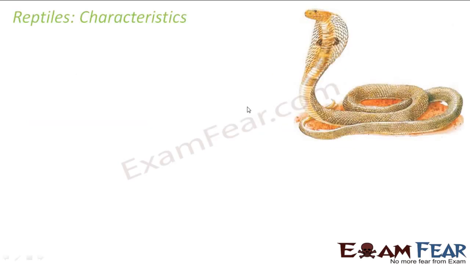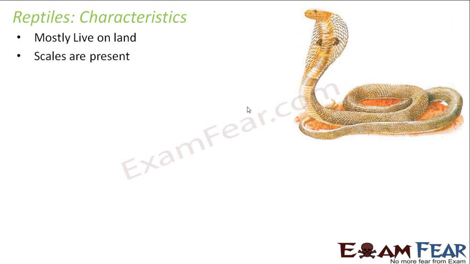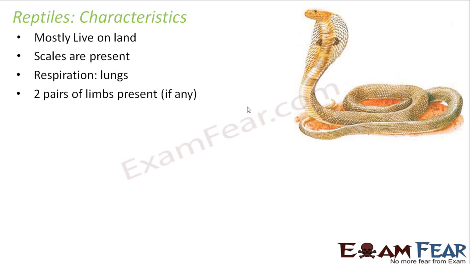Let us now talk about reptiles. So, let us look at the basic characteristics. They mostly live on land, however sometimes they might be seen in water as well. Scales are present on their bodies. Respiration happens through lungs because they spend most of their time on land, so the respiratory organ is lungs.